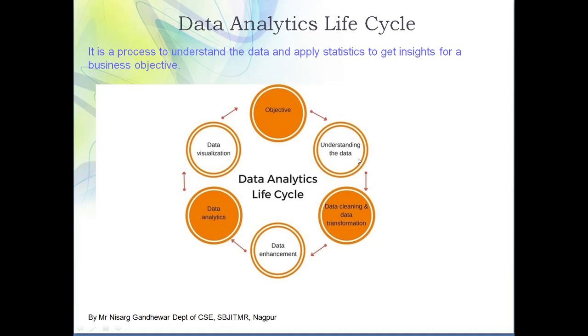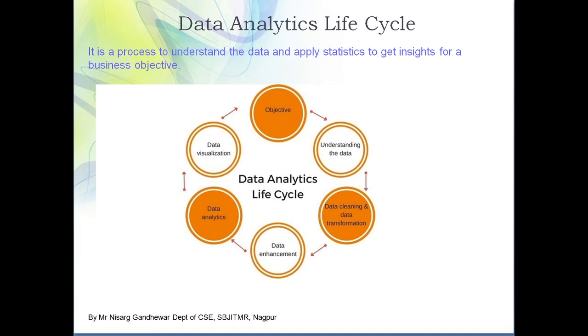Now what do you mean by understanding data? The very first step in a data science project is data gathering. You need to gather the data from multiple sources. There are a number of techniques through which you will gather your data, which we are going to discuss in the next slide. Once you gather the data, you need to understand it.